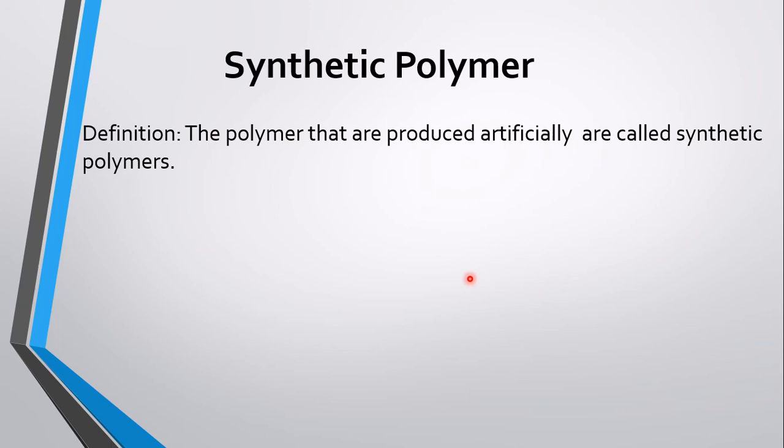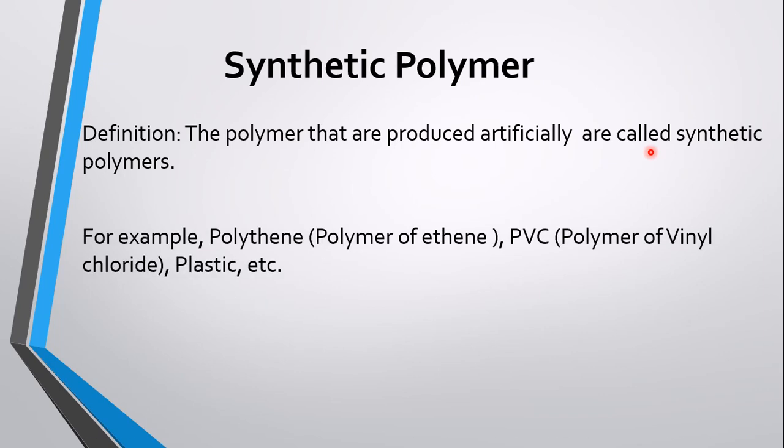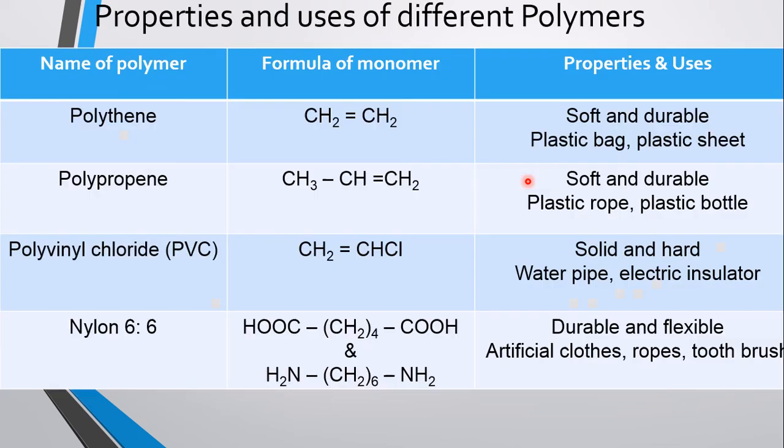Now, synthetic polymer. The polymers that are produced artificially are called synthetic polymers. All the polymers that we have read before: polythene, PVC, polypropylene, nylon 66, all plastics, all are the synthetic polymers because they are made artificially.